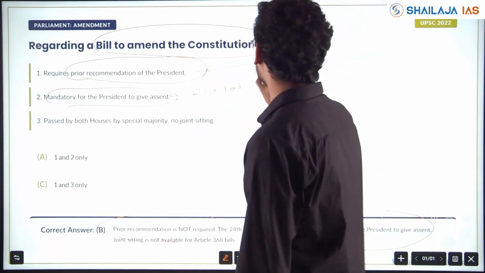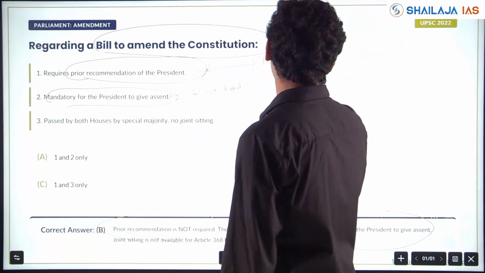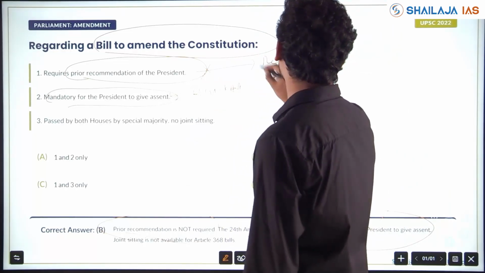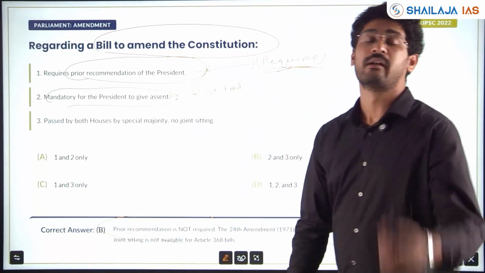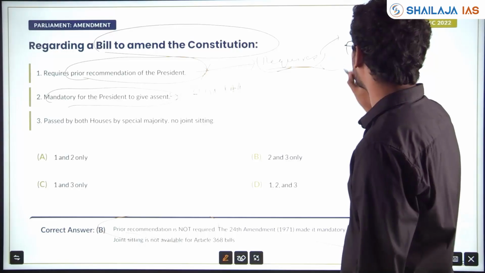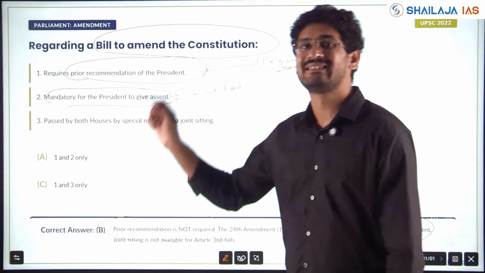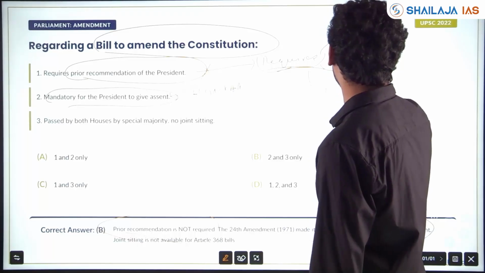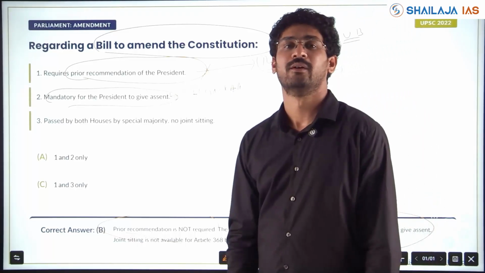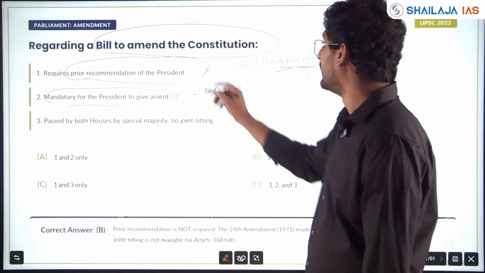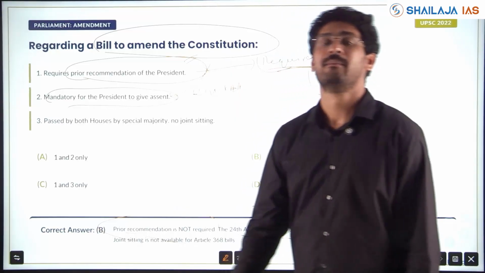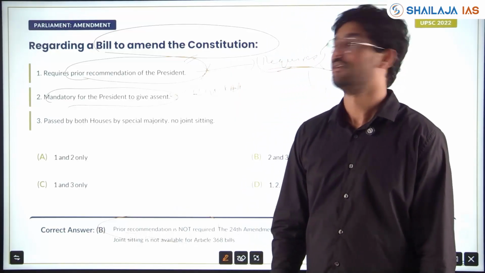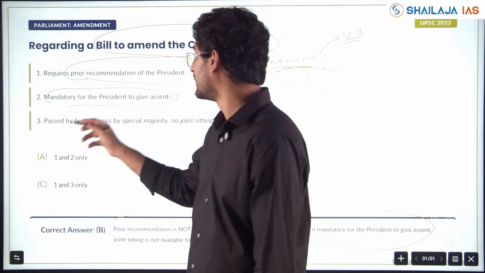Which are all the things that require prior recommendation? Write down in the comment section. Question might come. Which are all the things that require prior recommendation? We saw union budget, prior recommendation. Okay. Article 2(3) requires prior recommendation, okay, for the states reorganization.